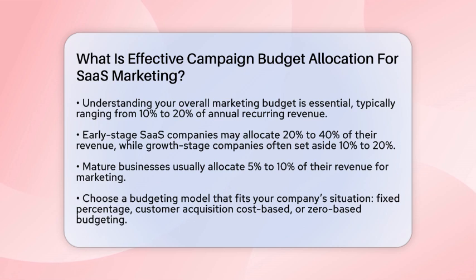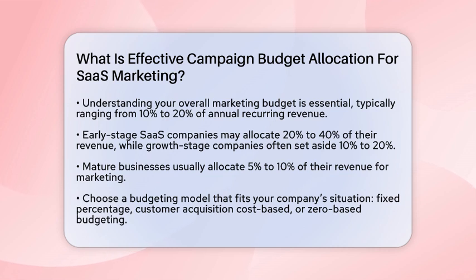First, it is important to understand your overall marketing budget. Typically, this budget ranges from 10% to 20% of your annual recurring revenue. Early-stage software as a service companies might allocate 20% to 40%, while growth-stage companies often set aside 10% to 20%. Mature businesses usually allocate 5% to 10%. This allocation reflects the role of marketing in driving revenue growth and customer acquisition.